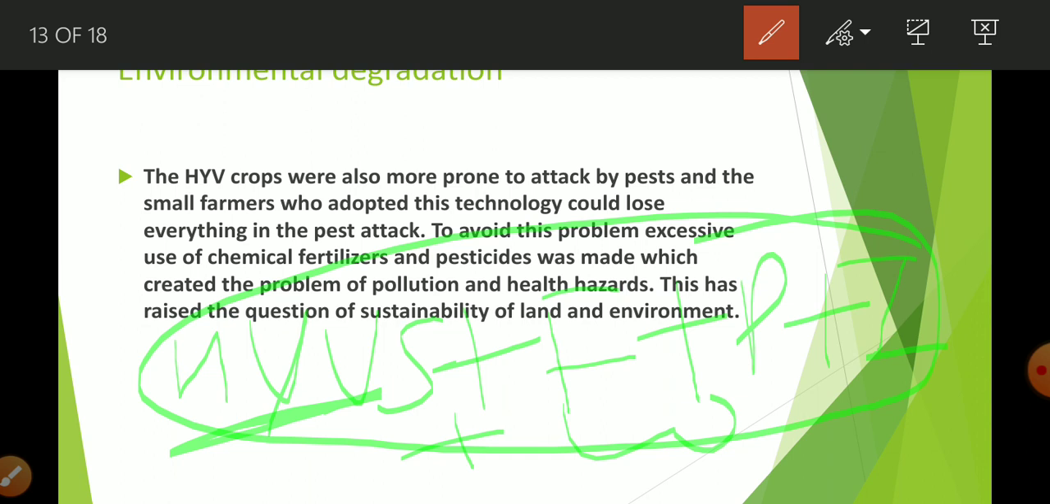Okay students, so in this way we can say that HYV technology means too much quantity, but there is a compromise with the quality. When we are talking about the green revolution, its demerit is that we get quantity, but we are compromising with quality. That is why today we are again talking about organic farming, because in organic farming there is no use of fertilizer, no use of insecticides and pesticides. So this is the big demerit of green revolution. We get too much production, but quality has decreased, and there is a problem of environmental pollution.